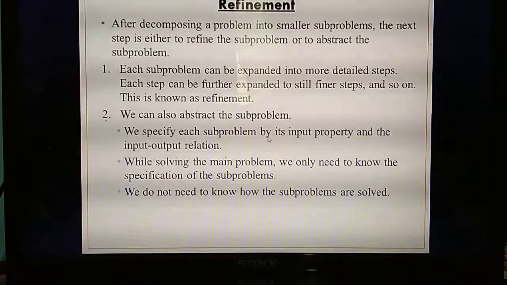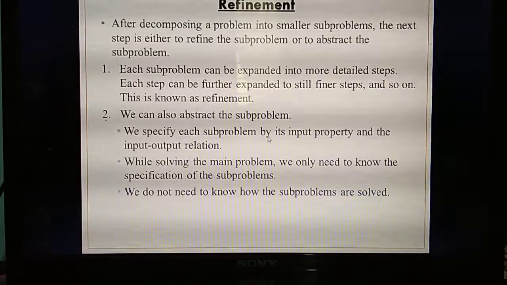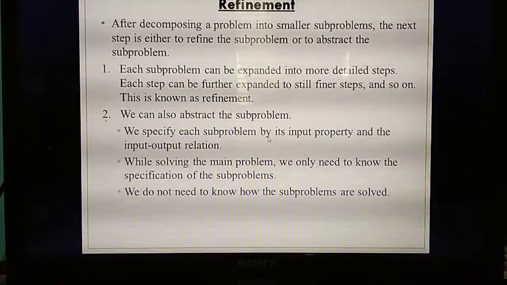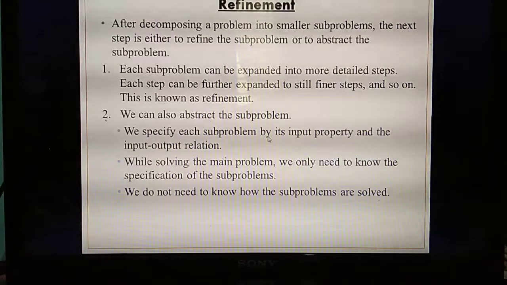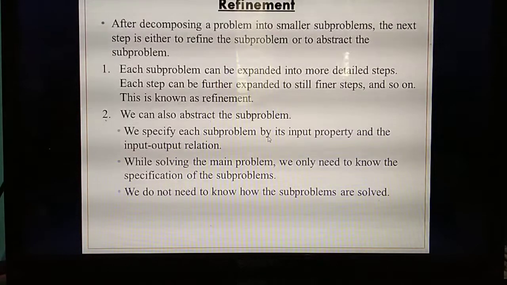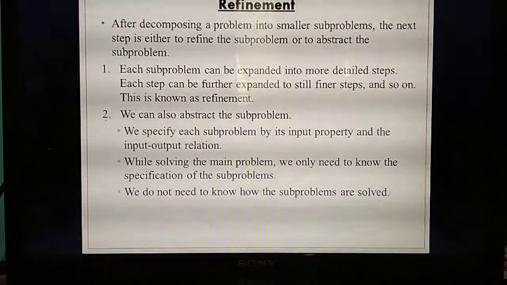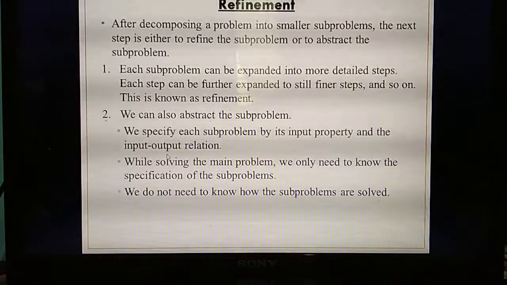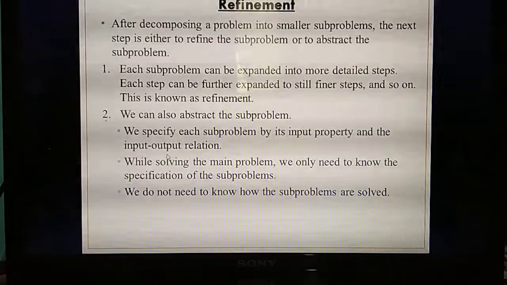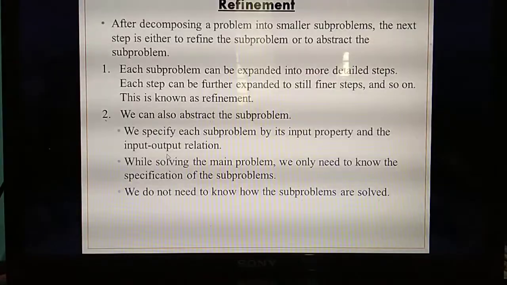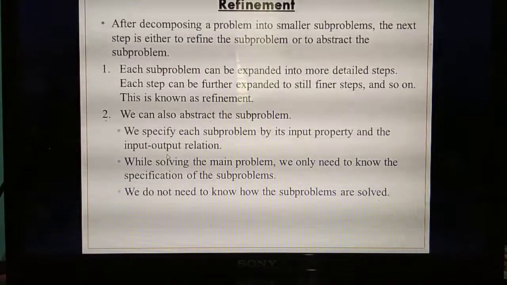Understand? If you are splitting the sub problem again into smaller problems and expanding in detailed steps, the condition is that for each problem you need to give the input property as well as the input output relation. We have already studied the specification of a problem. What are the things you can write in a specification?